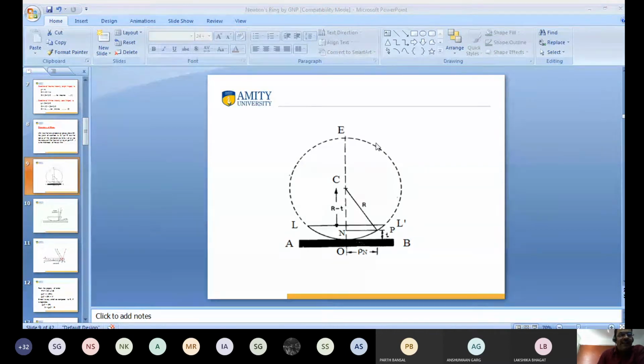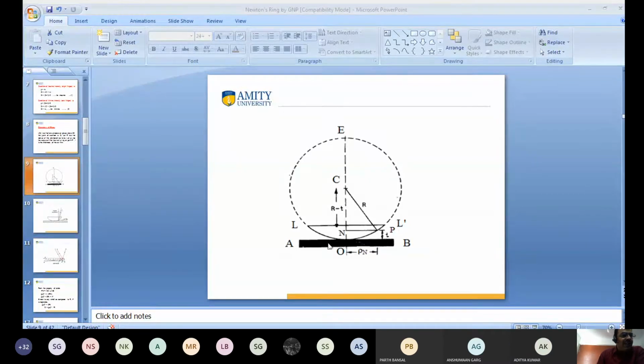So again, you see this figure. I explained this figure clearly. Suppose that this is point P. Have you seen point P on this figure? At point P, I want to calculate the diameter of Newton's ring.